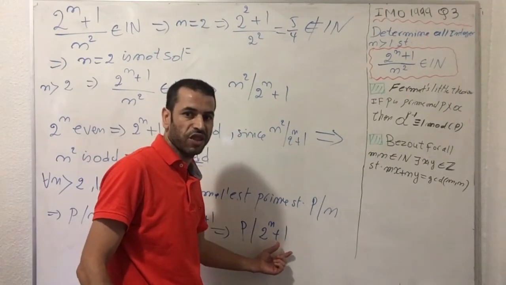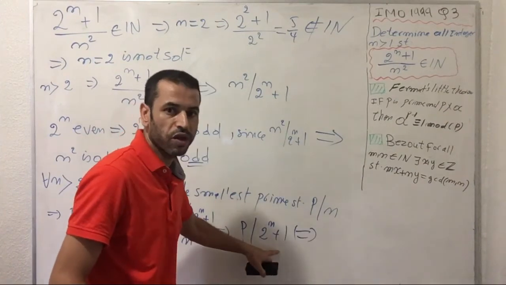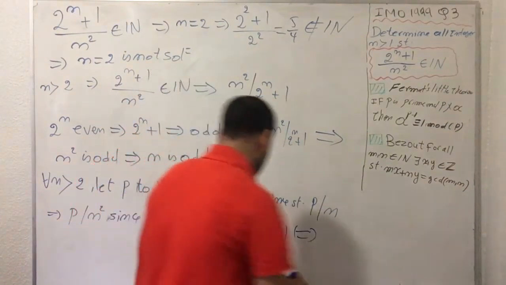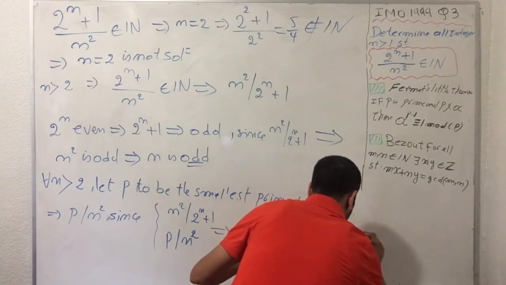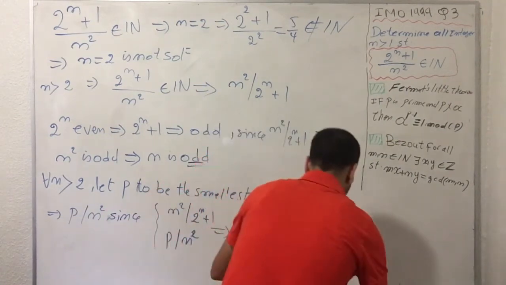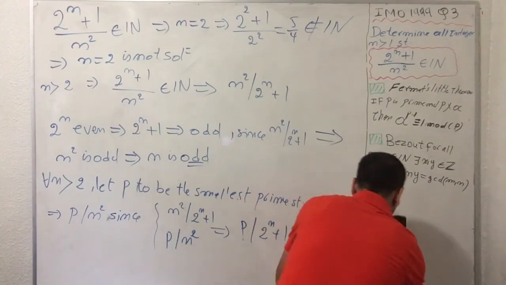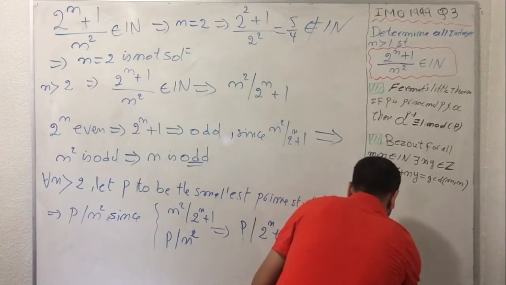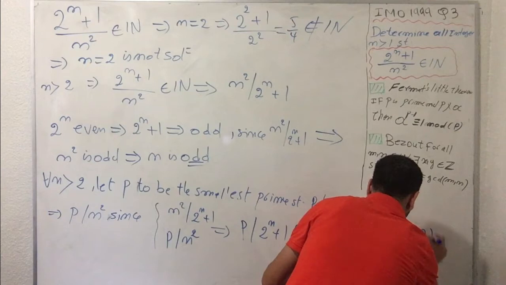This is a transitivity-type property of divisibility. So this means 2^n + 1 is congruent to 0 modulo p.